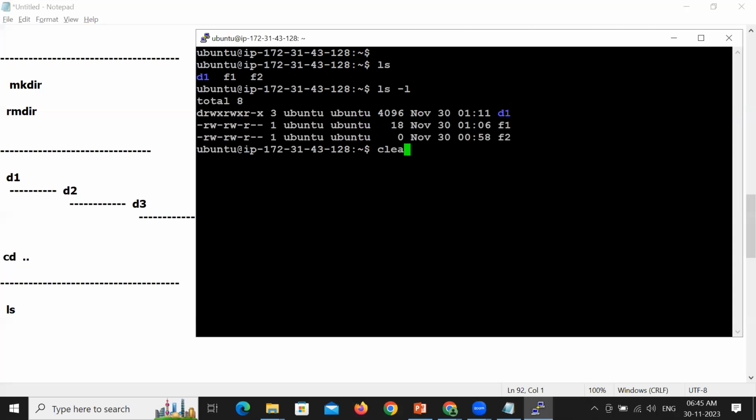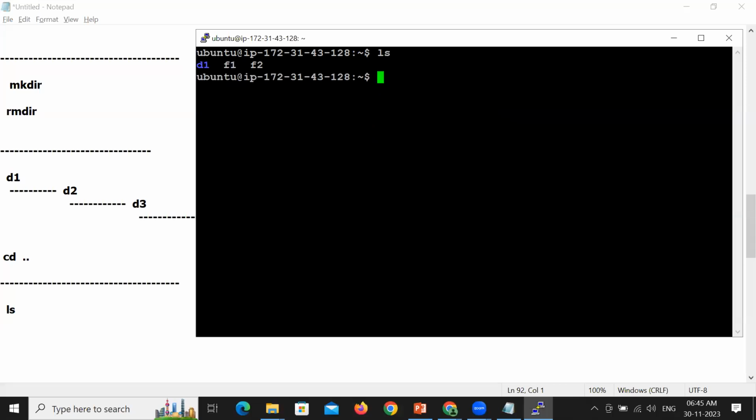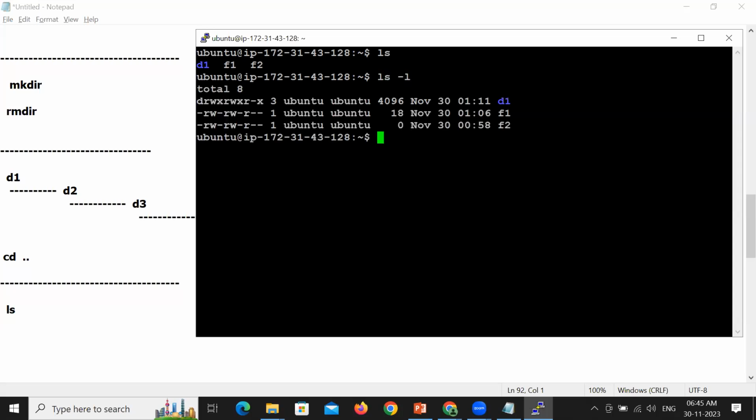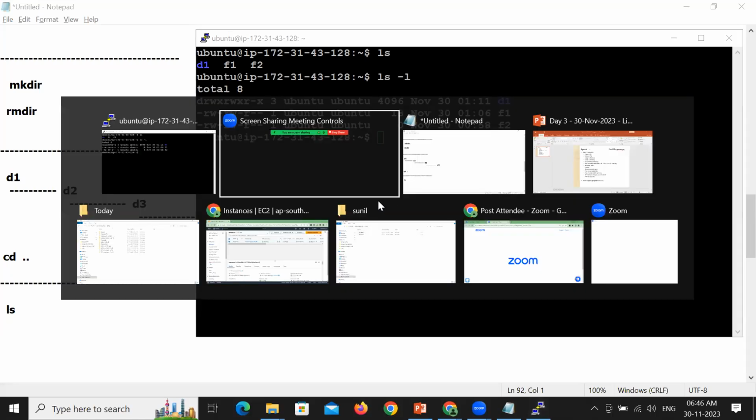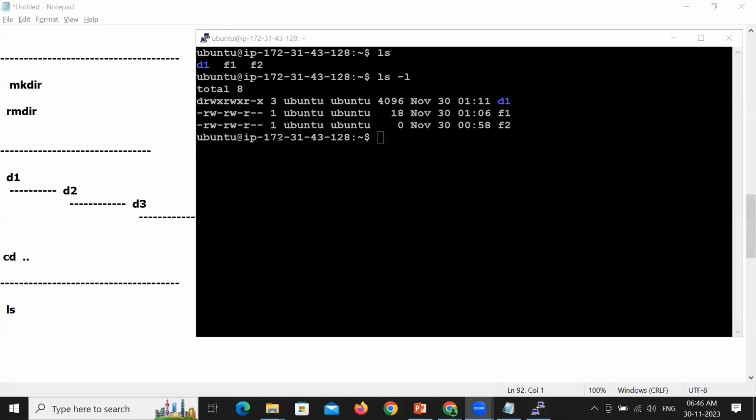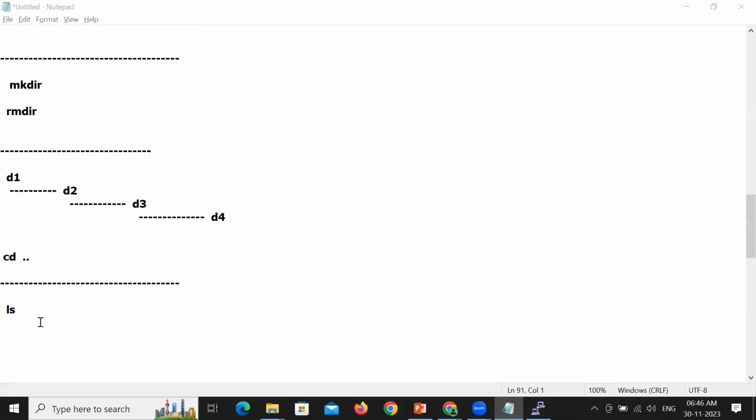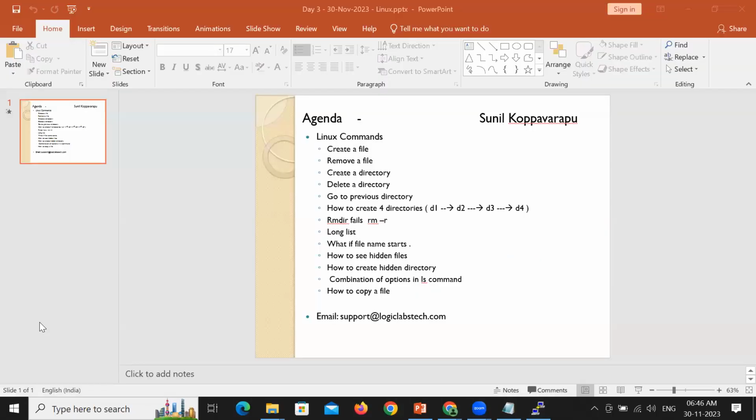Normal list will just give you file names, not more than that. Whereas long list will give you more details like date and time, size, owner, permissions. All this by using long list. Next, we'll have a detailed understanding about how to understand the file permissions, and how we can change the file permissions, which is very, very important. We'll be seeing that in the coming session.